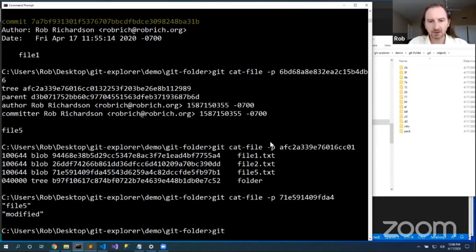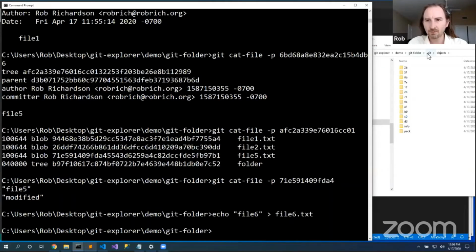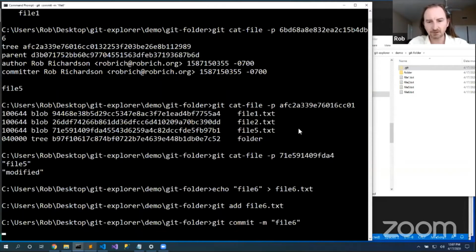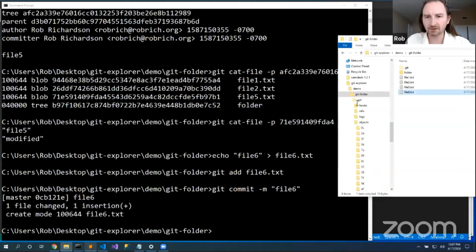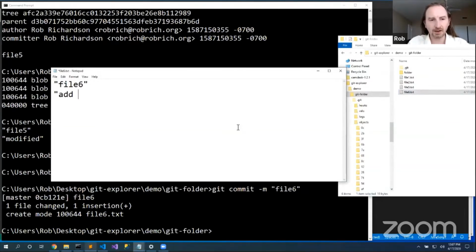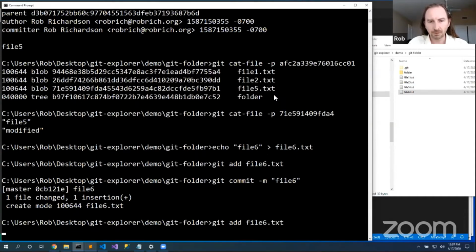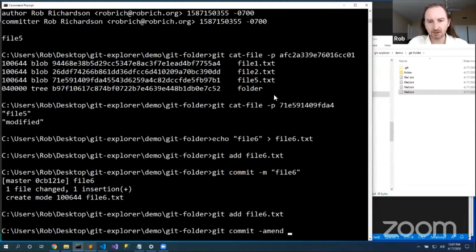Let's do another one. Echo file6 into file6.txt. Git add file6, git commit -m file6. Now I want to amend this commit. I forgot about something. I want to add content here. Now I could do squashing and interesting things, but let's do this instead. Git add file6, git commit --amend -m file6 modified.